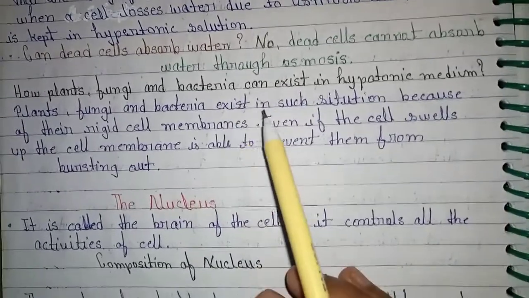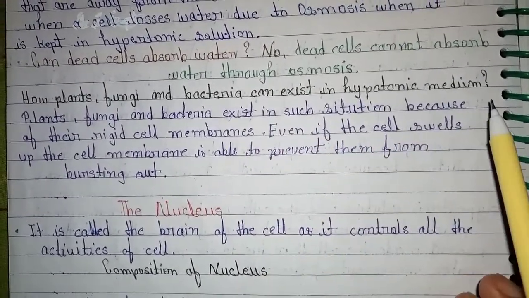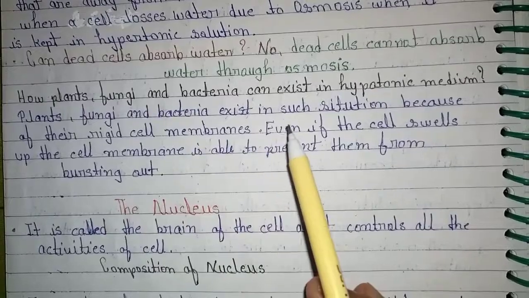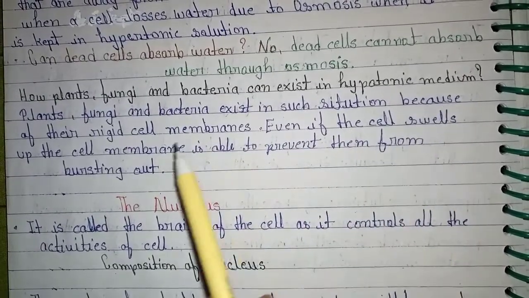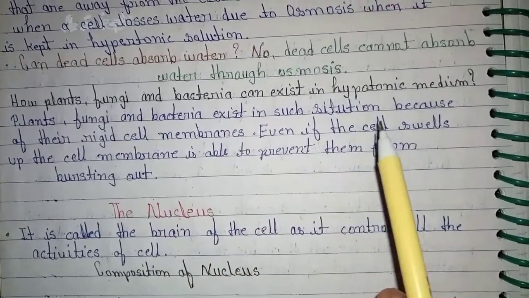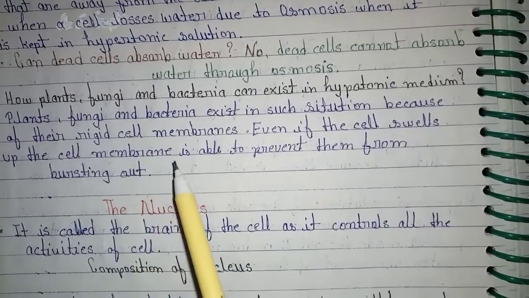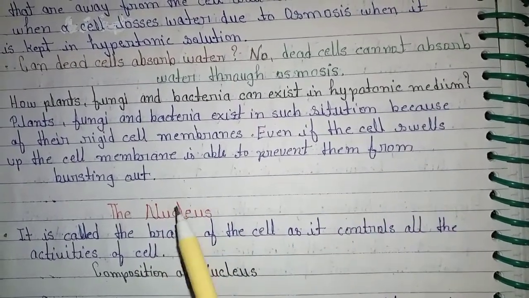How can plants, fungi and bacteria exist in a hypotonic medium? Plants, fungi and bacteria exist in such situations because of their rigid cell wall. Even if the cell swells up, the cell wall is able to prevent it from bursting.